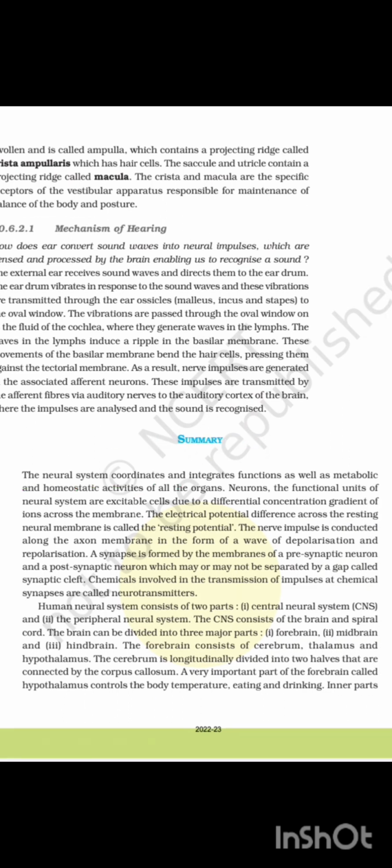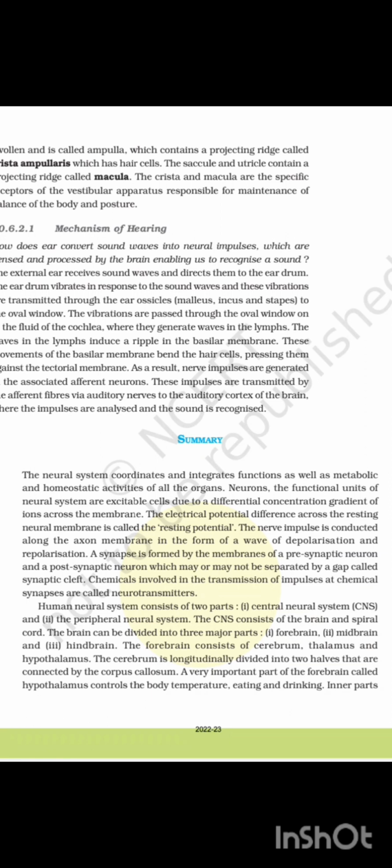Summary. The neural system coordinates and integrates functions as well as the metabolic and homeostatic activities of all organs. Neurons, the functional units of the neural system, are excitable cells due to the differential concentration gradient of ions across the membrane. The electrical potential difference across the neural membrane is called the resting potential.